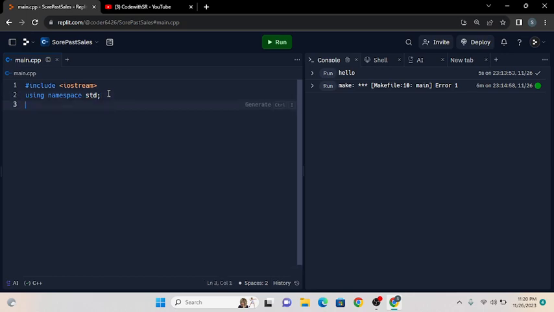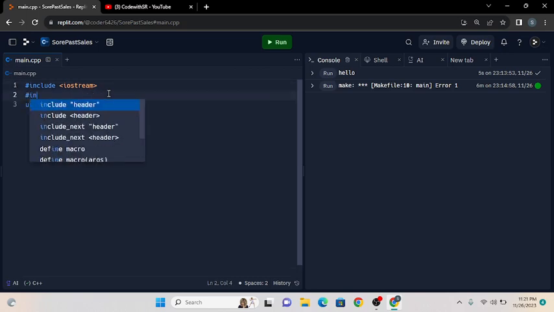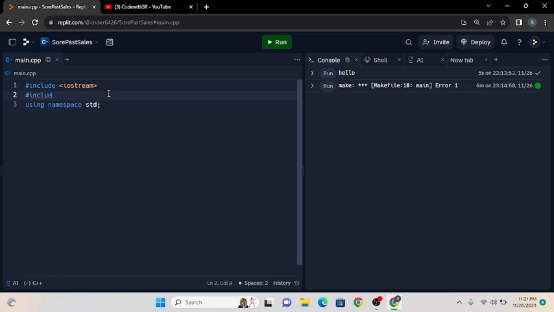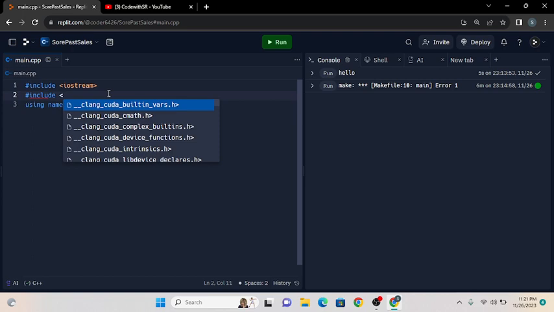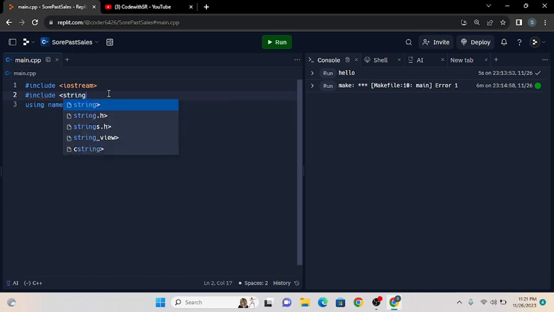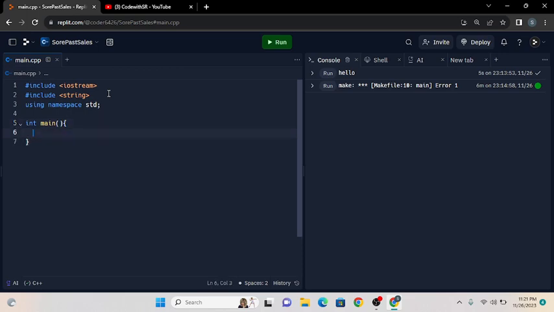To have a string, we are going to write hash include string, and then we are going to come down and the same thing, int main. In it we are going to write a string.